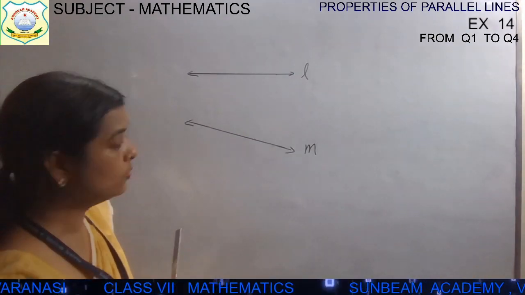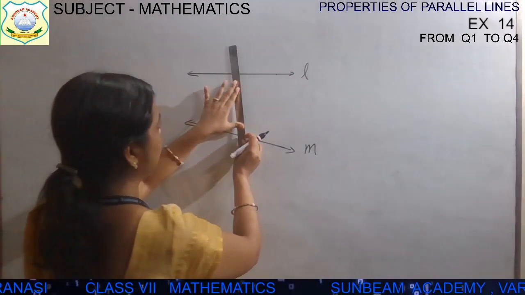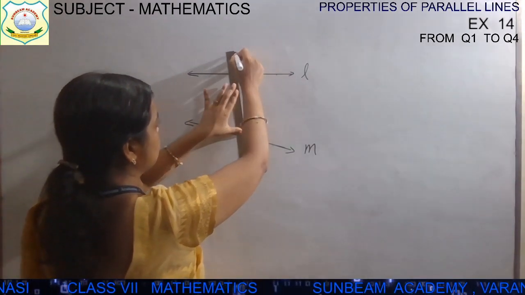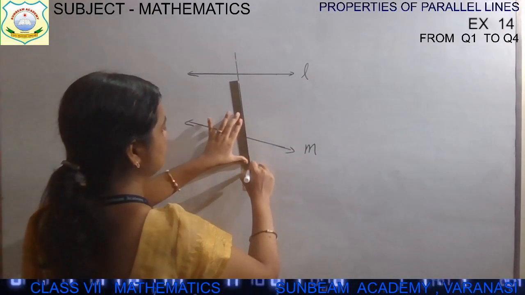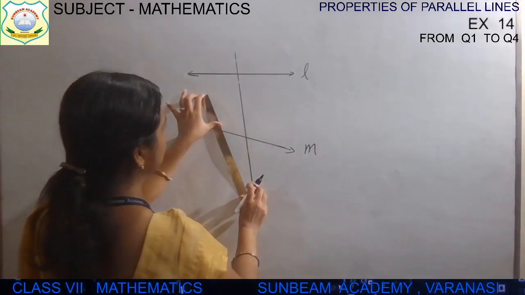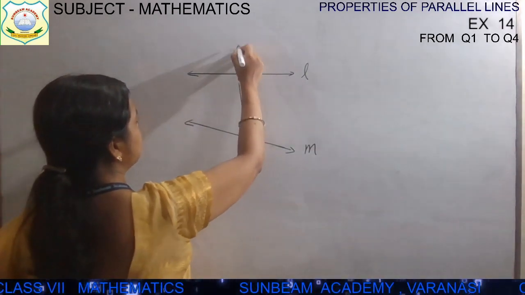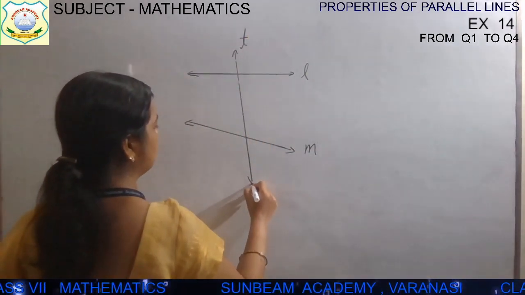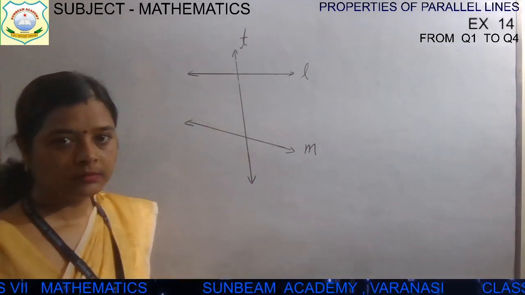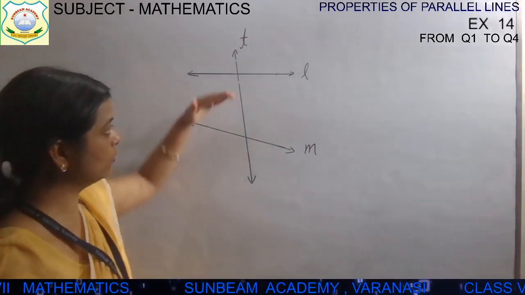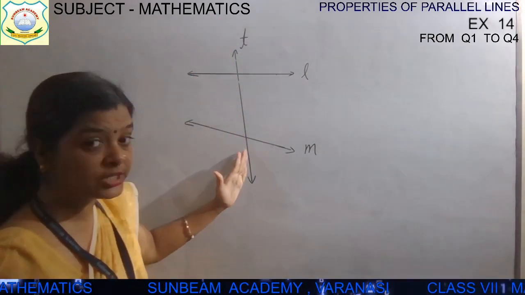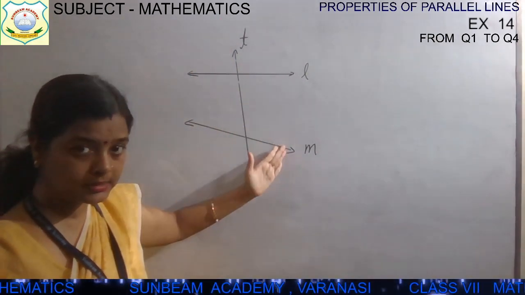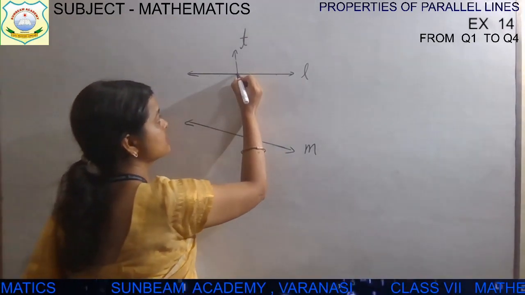Let me show you how we can make the transversal line. See this. This is another line, children. Let me take it as T. Its name is T. So right now I have 2 lines, L and M, and I have drawn another line which intersects the 2 lines at 2 distinct points.